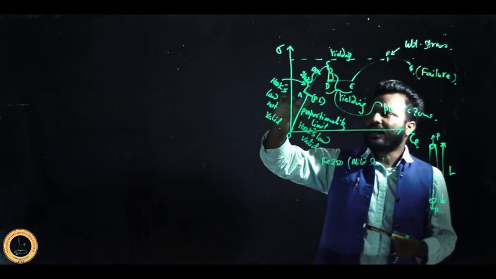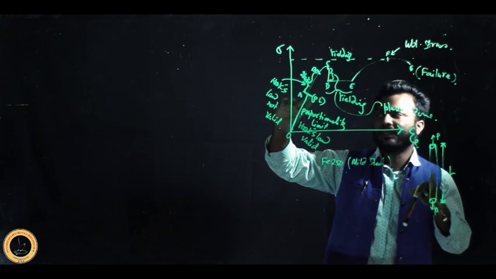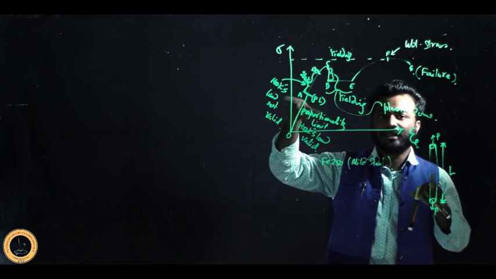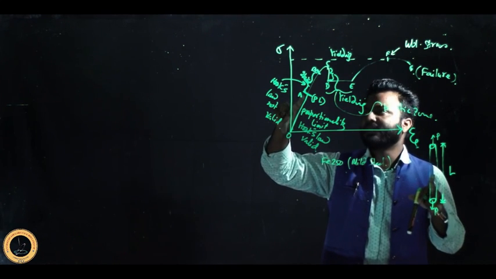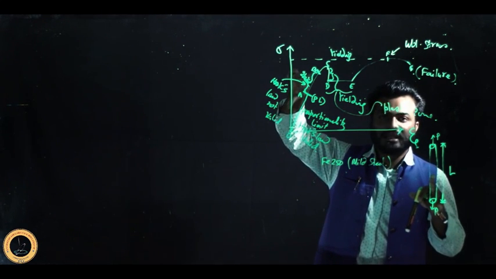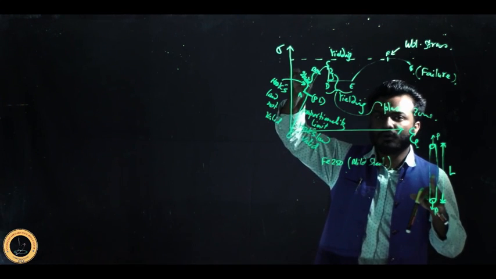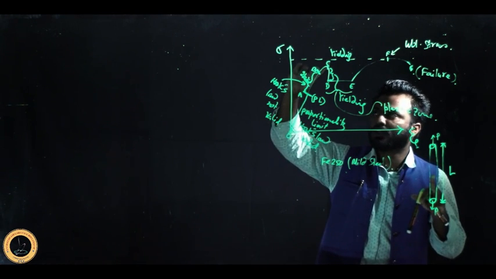The sequence is, first the body must face the proportional limit, where Hooke's law is valid. If the body is somehow elastic, first it will face the proportional limit, then it will face the elastic limit, where Hooke's law will not be valid. Here Hooke's law is valid, here Hooke's law is not valid.